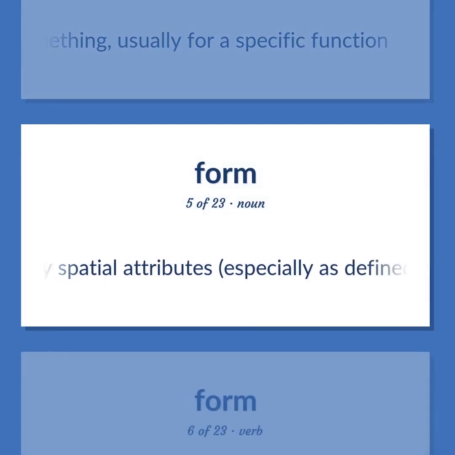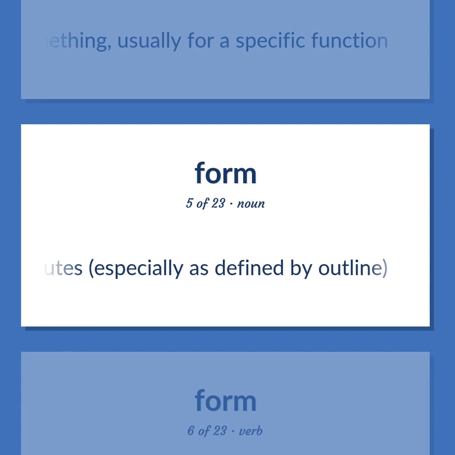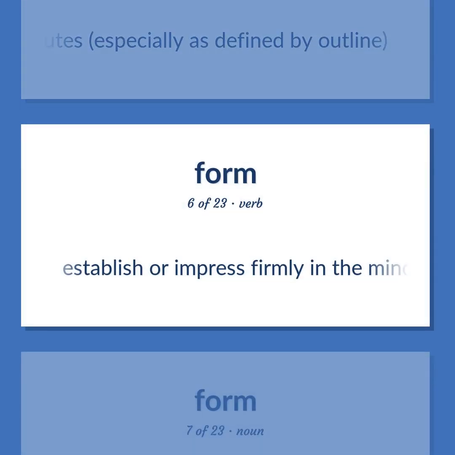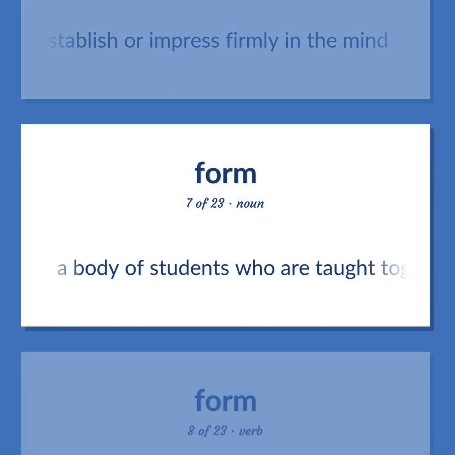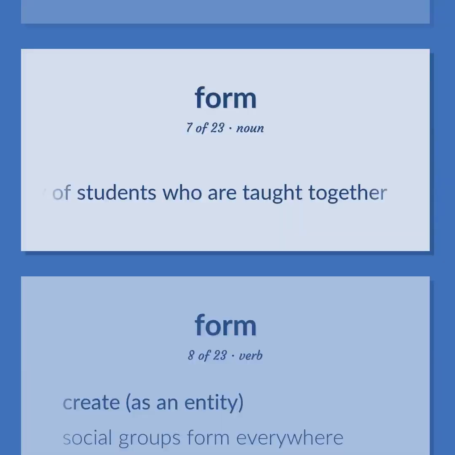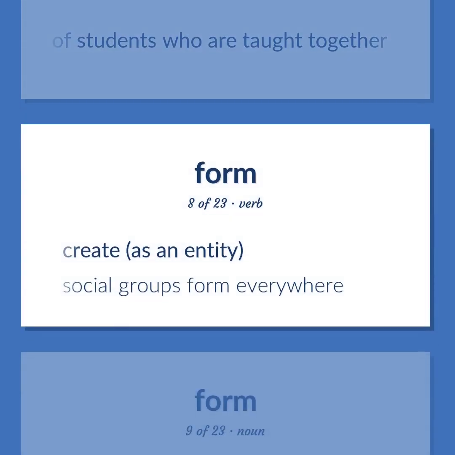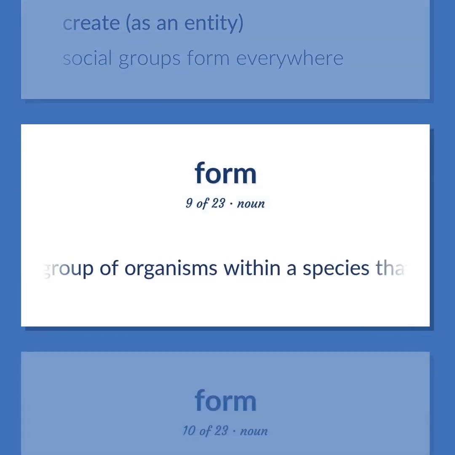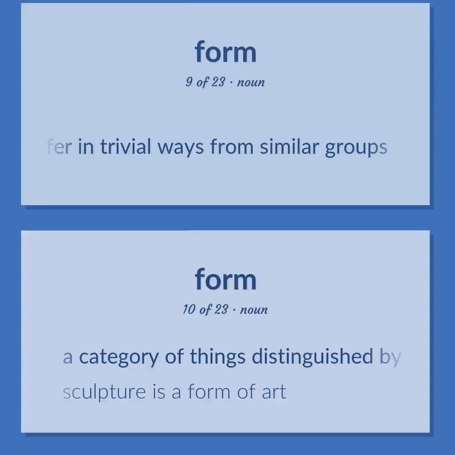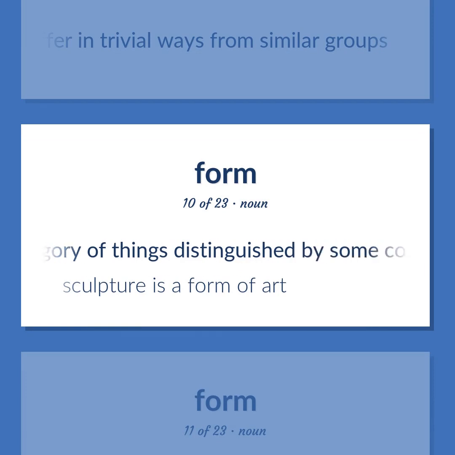Any spatial attributes, especially as defined by outline. Establish or impress firmly in the mind. A body of students who are taught together. Create, as an entity. Social groups form everywhere. Biology, a group of organisms within a species that differ in trivial ways from similar groups. A category of things distinguished by some common characteristic or quality. Sculpture is a form of art.